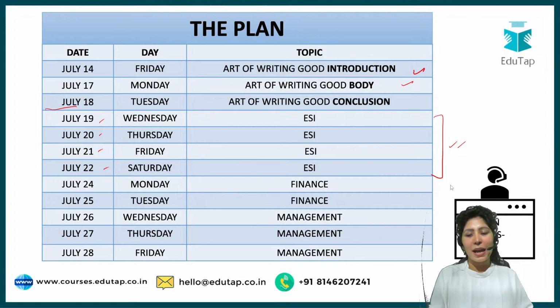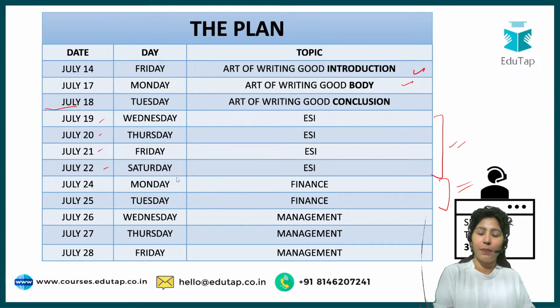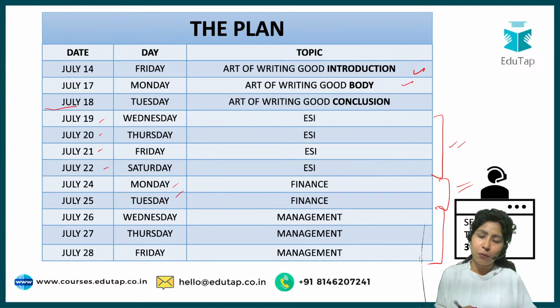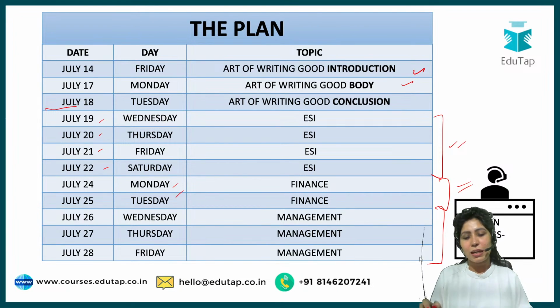Then 2 days will be allocated to finance, the Monday and Tuesday of July 24 and 25. And the final 3 days, very important, management. Your ethics also forms a part of your management syllabus. So 3 days from July 26, 27, and 28 will be allocated to management. And finally, after 1 day break, you can take your phase 2 examination. All right, so this is the plan.